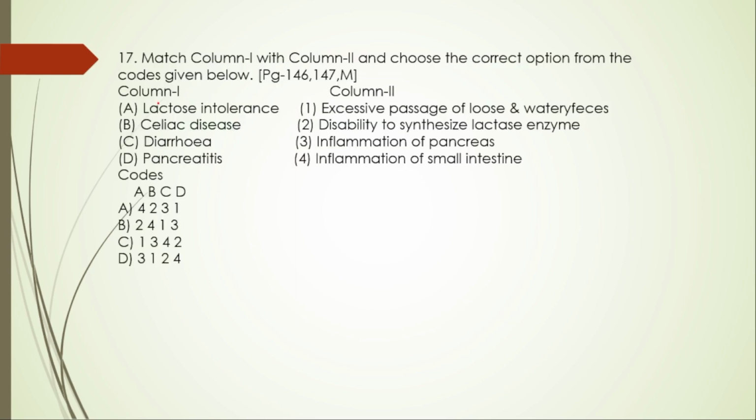Match the following type of question. Column 1 with column 2. Here A. Lactose intolerance, which is disability to synthesize lactase enzyme. So A is 2. A is 2 means right option is option B.